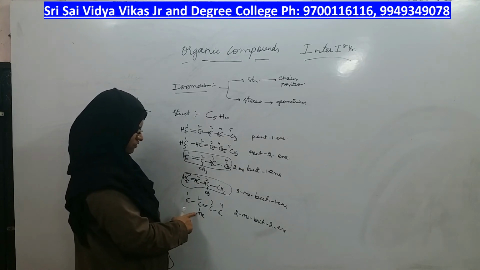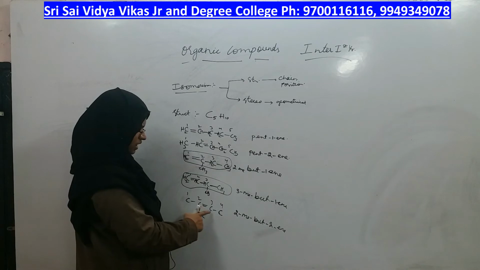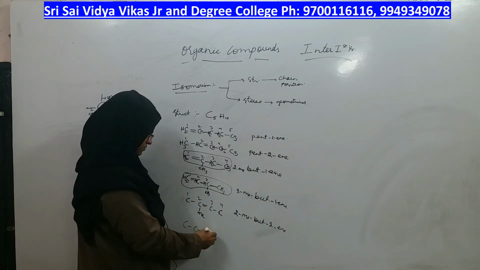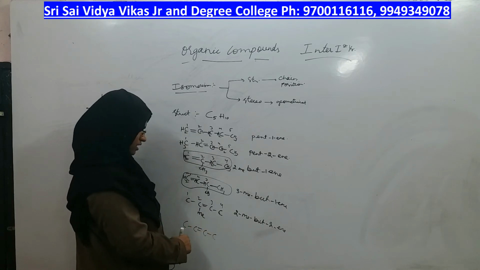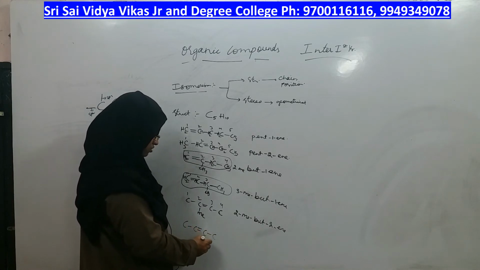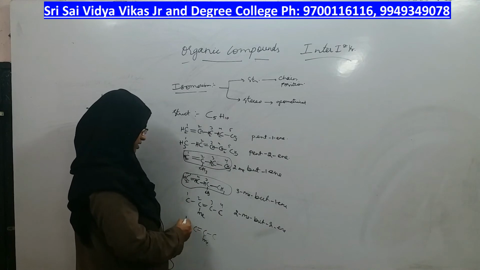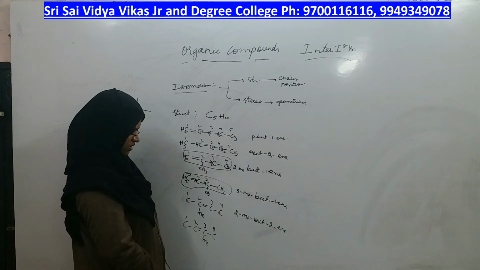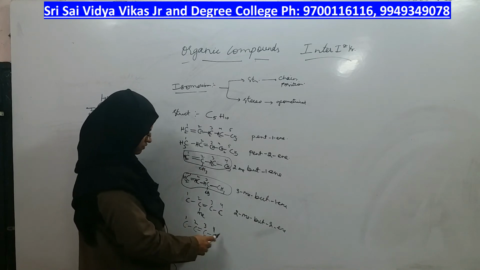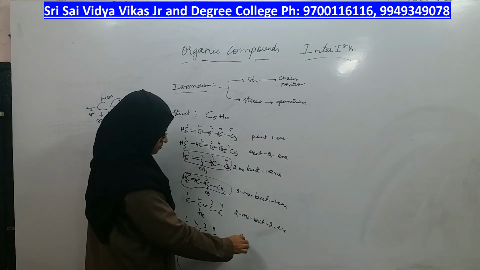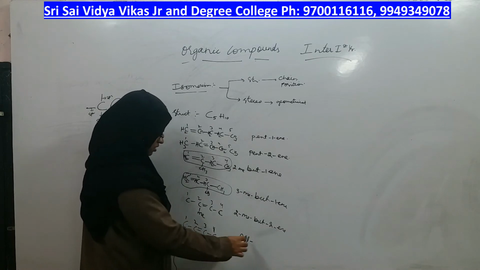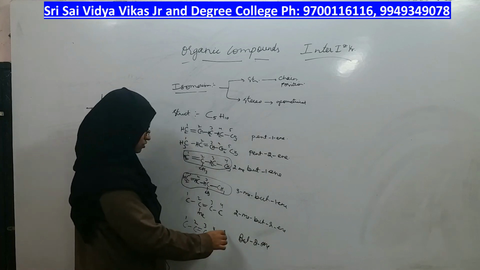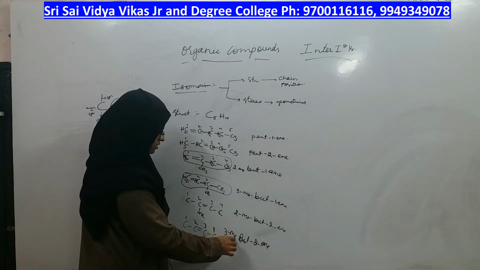I will try to shift the position of methyl group from second carbon to third carbon. Double bond, let it be on second carbon only, but methyl group I will shift on third carbon. Numbering 1, 2, 3, 4. What is the name of the compound isomer? 1, 2, 3, 4 means but-. Where is the double bond? Second carbon, -ene. Where is the methyl group? Methyl group is at third carbon.